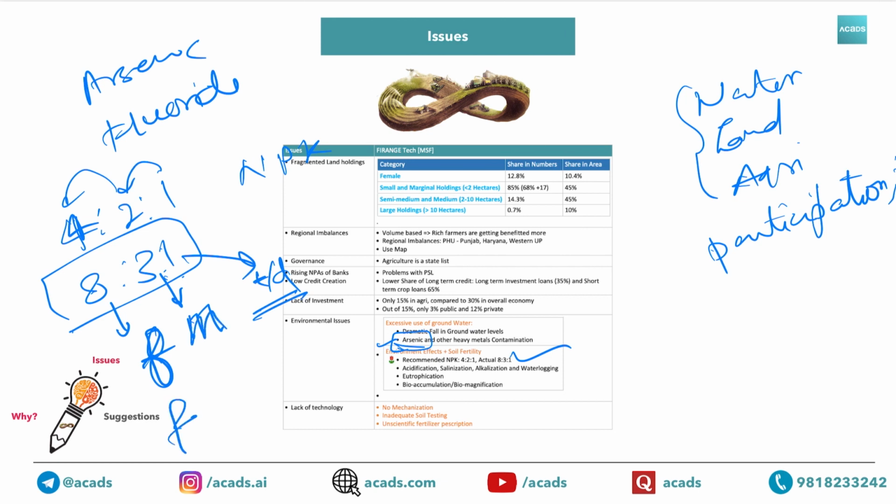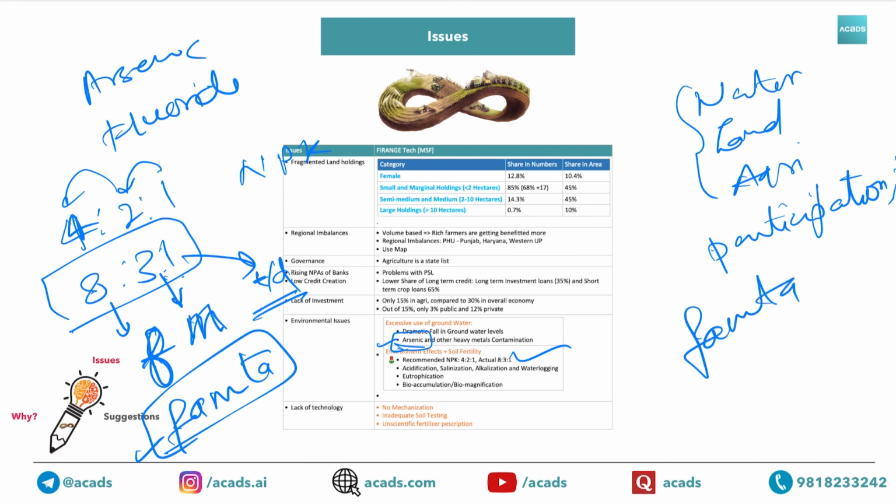So you can form something like femta, if not fenta. So you can remember it as femta. This is 8:3:1.